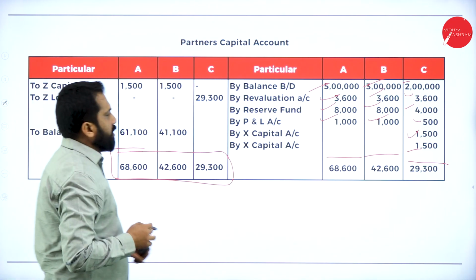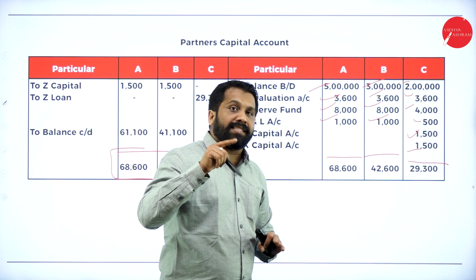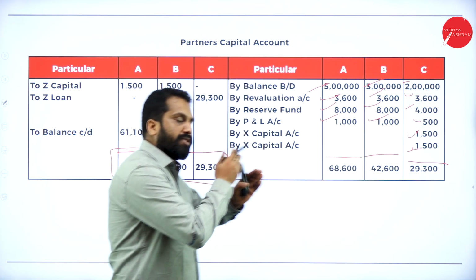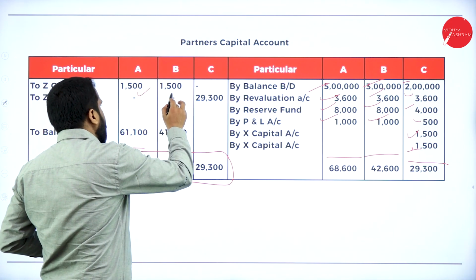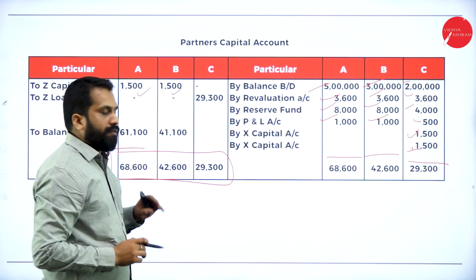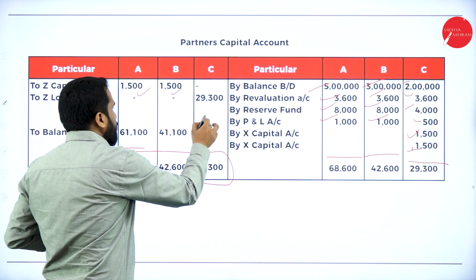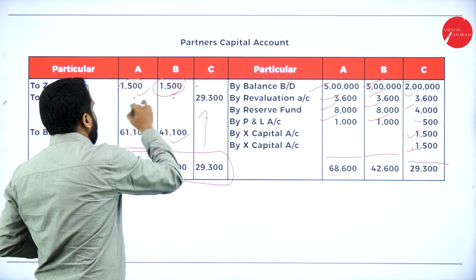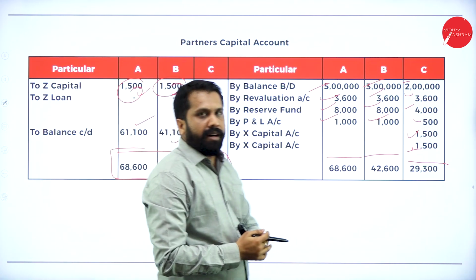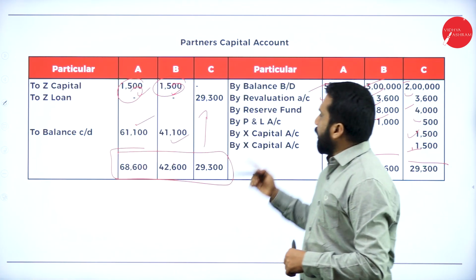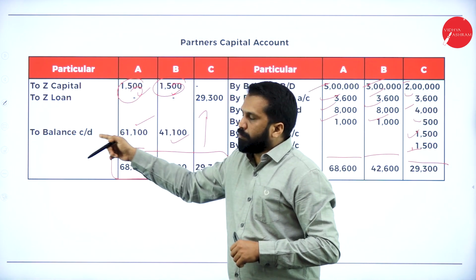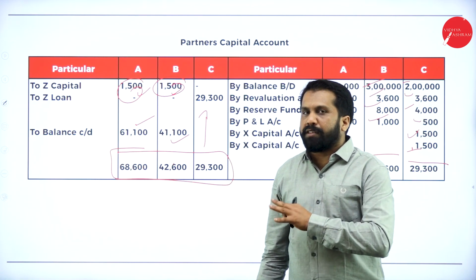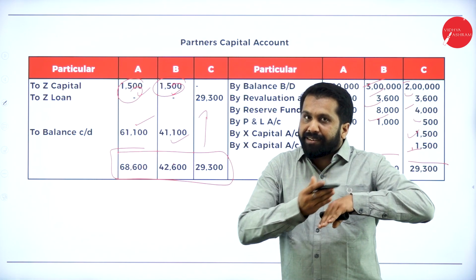Now, as per AS 26, what you have to do? Whatever you have written as goodwill here, the opposite will also come: 1,005, 1,005. Now, what is the difference? Same answer: this minus this minus this is your answer. Hope you are clear. The last partner will not come under balance carried on because he is no more a partner for the partnership. He is retired.